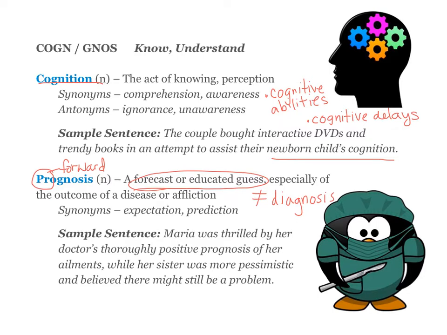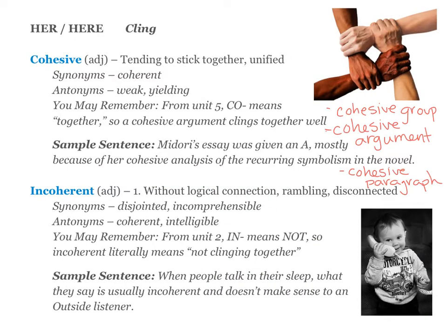I circled over here this pro. We've had that root before. It means forward. So it's knowledge about what is going to happen next, looking forward. Here's what's going to change in your health usually. Your sample sentence, Maria was thrilled by her doctor's thoroughly positive prognosis of her ailments, while her sister was more pessimistic and believed there might still be a problem. So the doctor's prognosis was that you are going to get better.